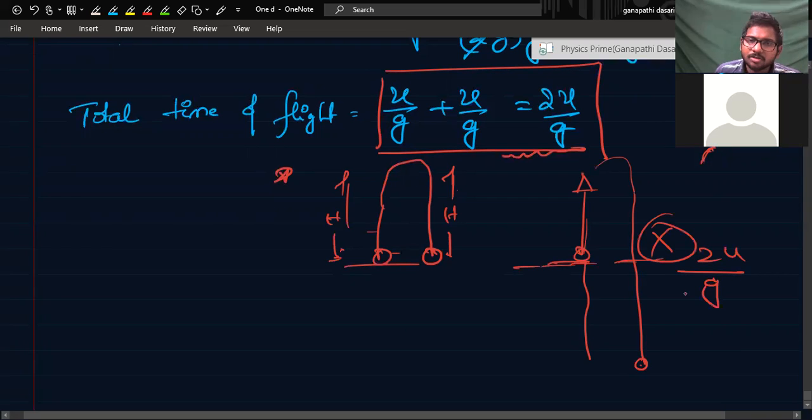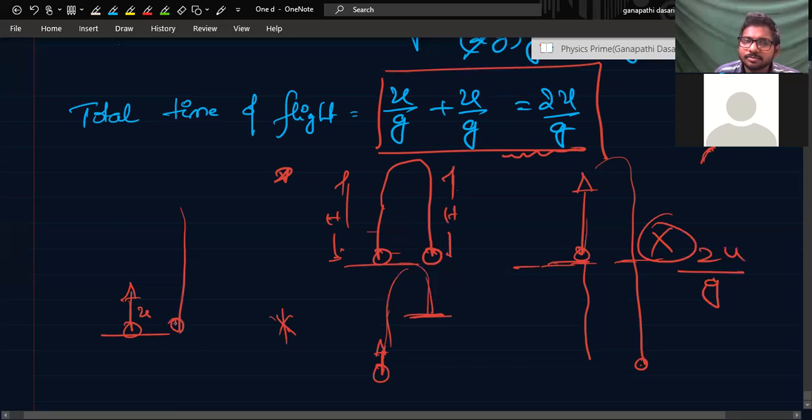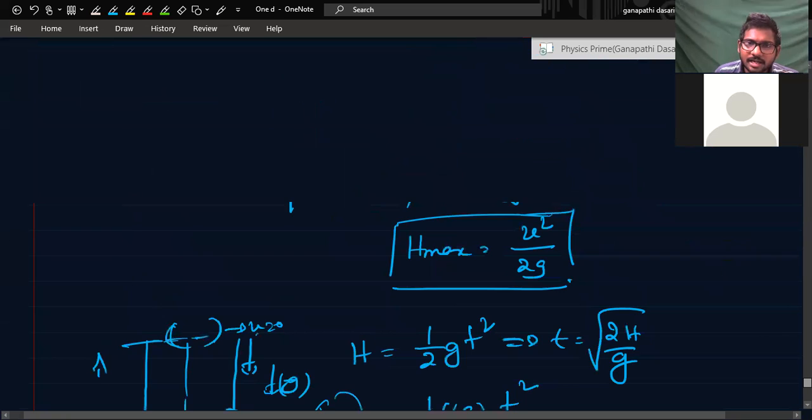Sometimes, suppose the ball is thrown like this and the boy catches the ball at this height itself. Here also it is not 2u by g. The 2u by g is what? The ball has gone from this side with u velocity and again has come back to this position. This is 2u by g. Got it?